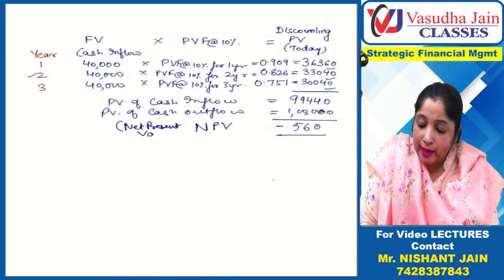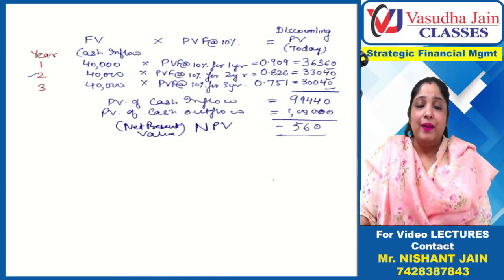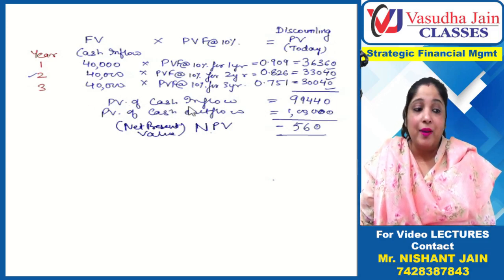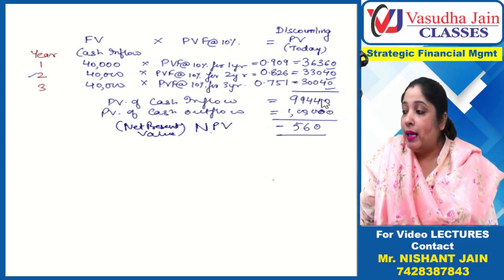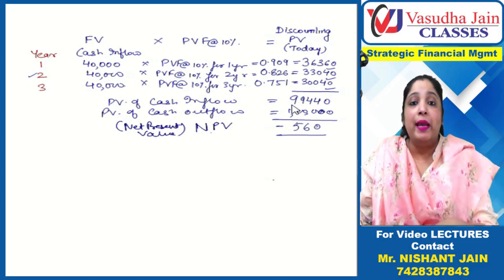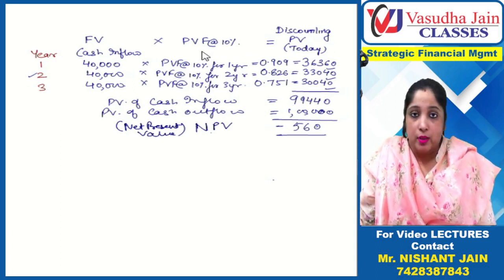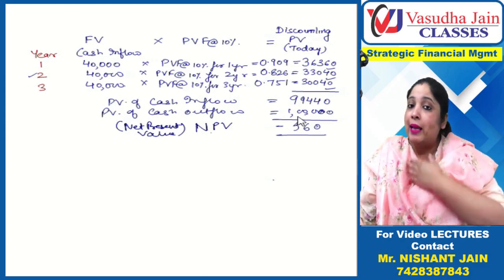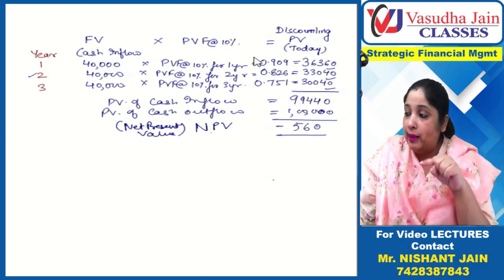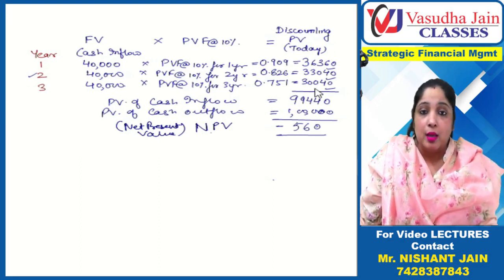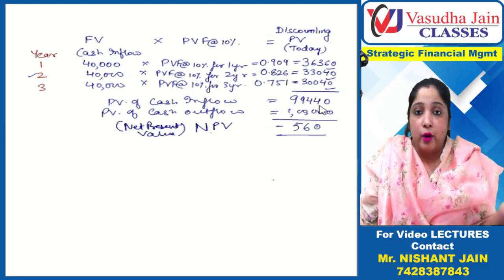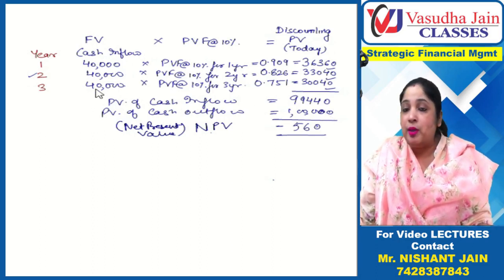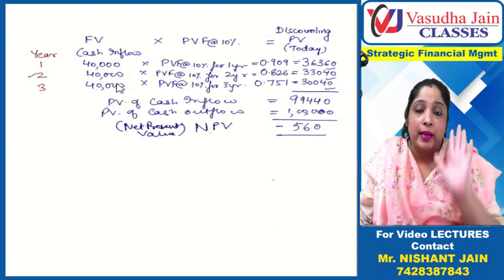But many students don't even know what negative NPV implies. First of all, what does the present value of cash inflow imply? That this is the amount that should be invested in order to earn 10% return. But what actual amount am I investing? 1 lakh. If 1 lakh is to be invested at 10%, then I should get more return. Because 99,440 only gives me this much return, so 1 lakh rupees is giving me this much return. That means I am getting less than 10%.